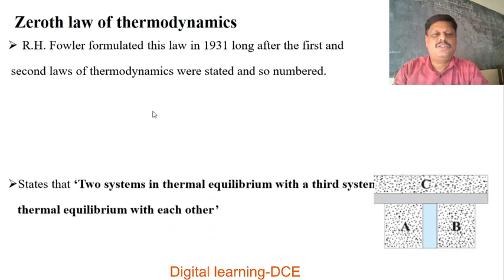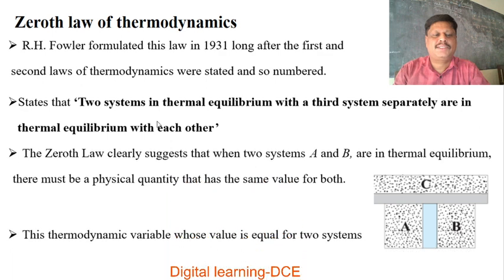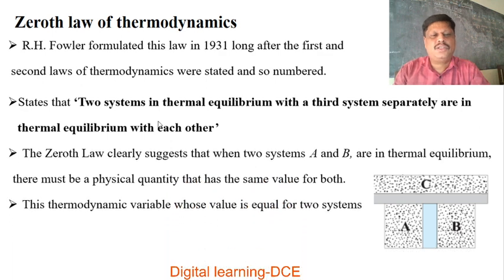Finally, zeroth law of thermodynamics. What is zeroth law of thermodynamics? Why is it not called first and second law? R.H. Fowler formulated this law in 1931, long after the first and second laws of thermodynamics were stated, and so numbered zeroth law of thermodynamics.